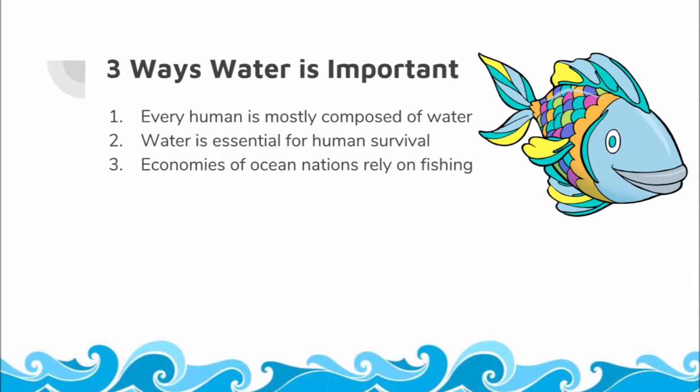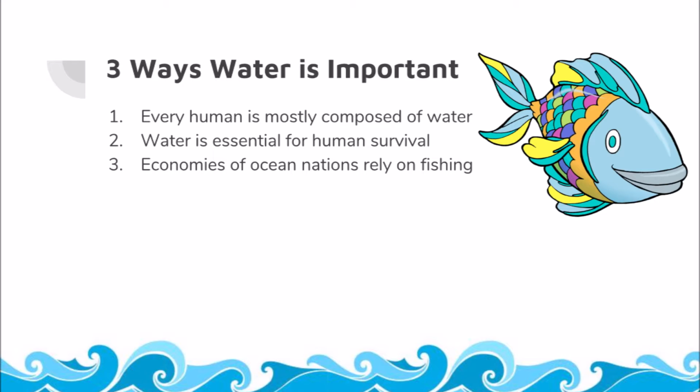Here are 3 ways that water is important. 1. Every human is composed of water. The average adult body is about 60% water. But that's not all, which leads us into number 2, which is that water is essential for human survival. Water is so important because we can only survive for 3 days without it, and we eat lower-level consumers and producers in the food chain that also need water to survive.